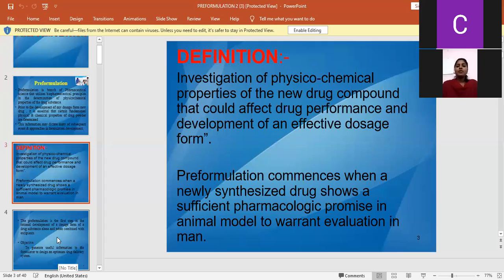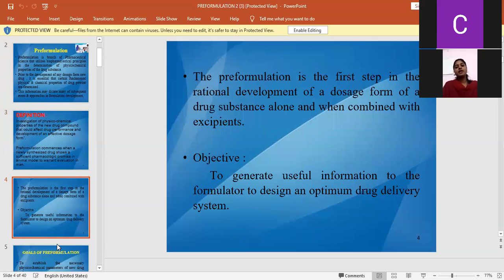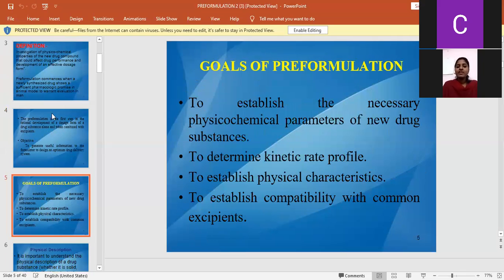For example, without knowing the flow properties, we cannot prepare an appropriate dosage form. We cannot get content uniformity in the quantity of a dosage form without knowing the flow properties. Without knowing the solubility parameters, we cannot produce an optimized dosage form. Pre-formulation is the first step in the rational development of any dosage form of a drug substance.